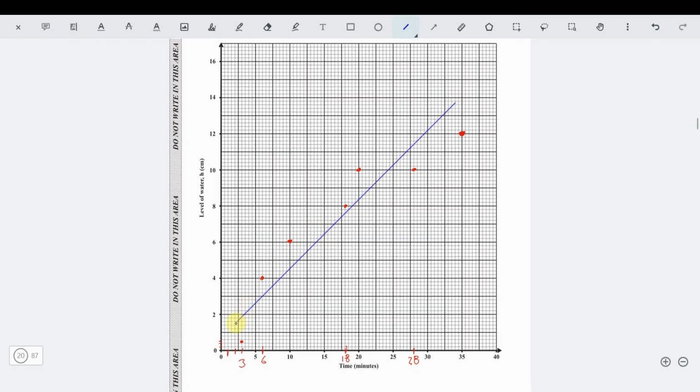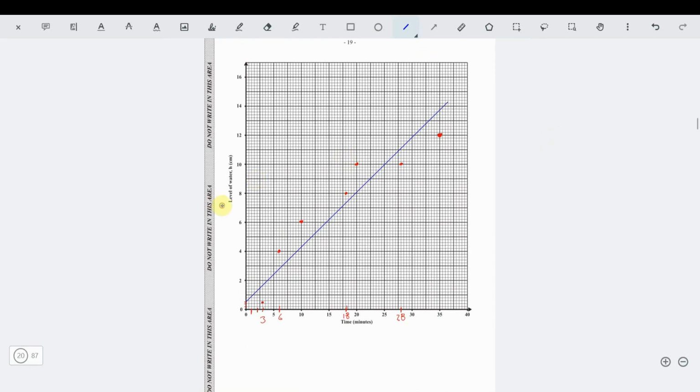Alright, we have to have the same number of points on the left and the right of it. Alright, so we have 1, 2, 3 to the right, 1, 2, 4 on the left. I mean, this is relatively accurate. They won't kill you for this. I would love to get it passing through 1, and so I have 3 on the left and 3 on the right, but they won't penalize it for this. Alright, so we have 3 to the right and 4 to the left of the line. That's our line of best fit.